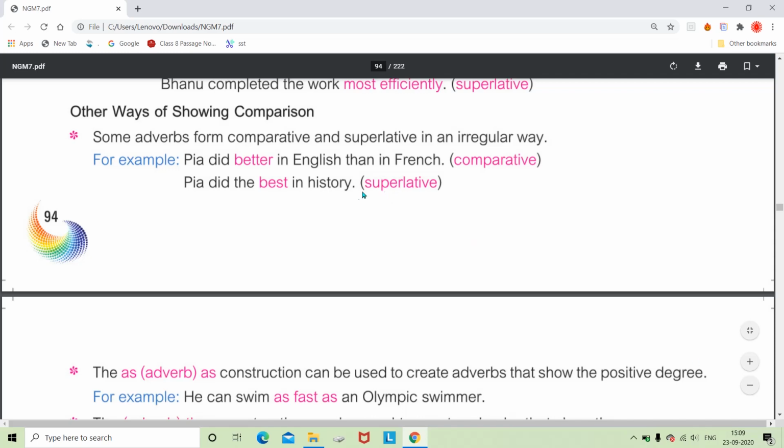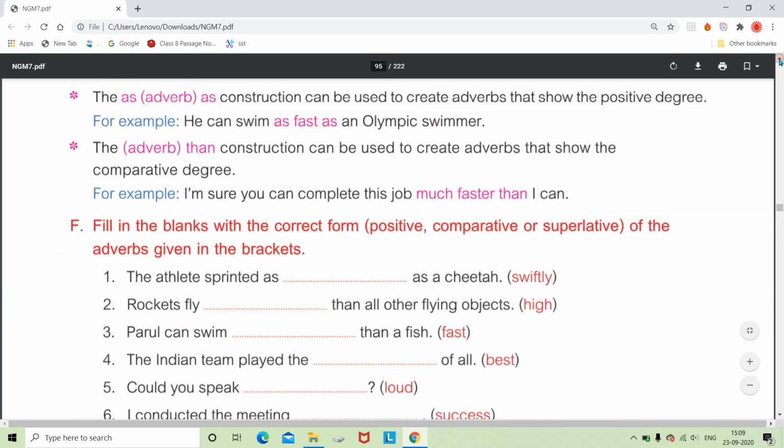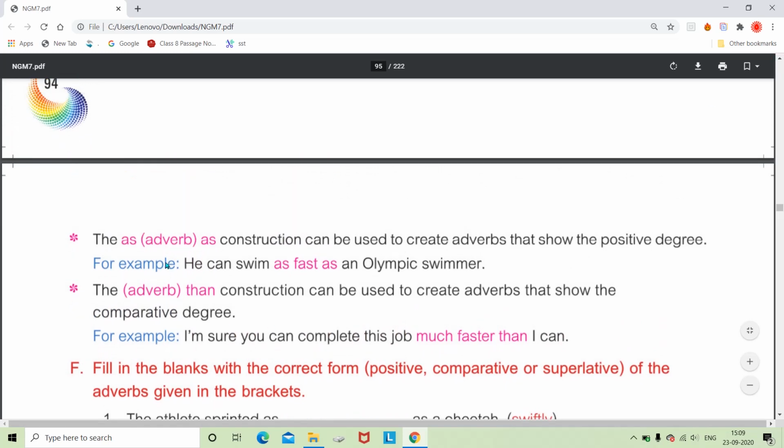Okay, so these are some of the adverbs which are not used in a regular way. They are used in an irregular way. Now here we are coming to the construction of the degrees of comparison.